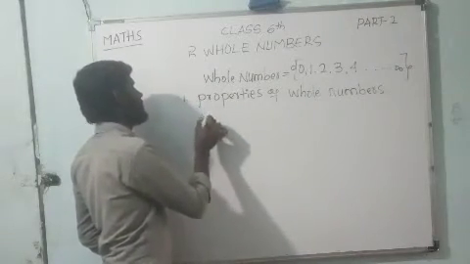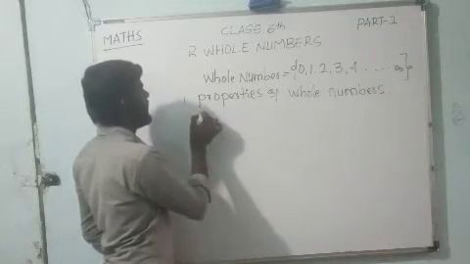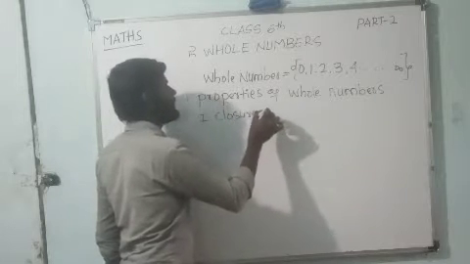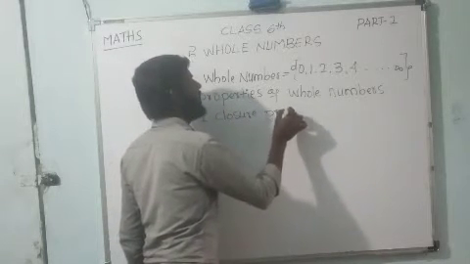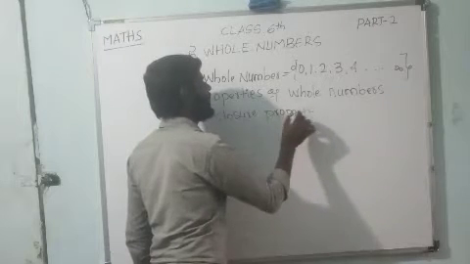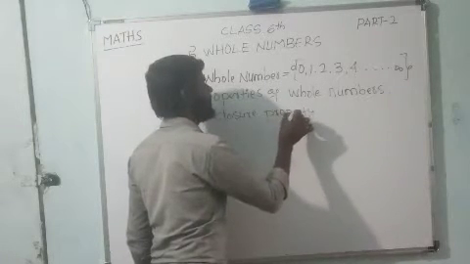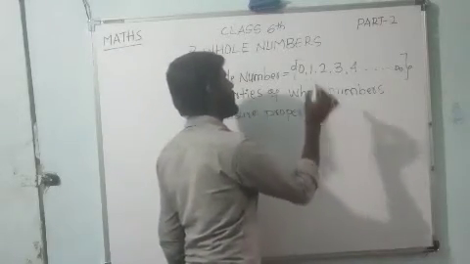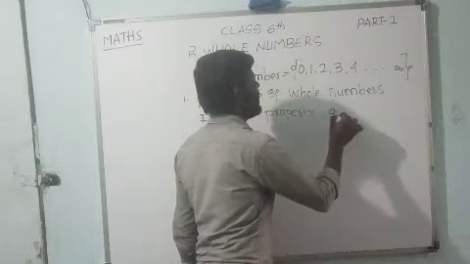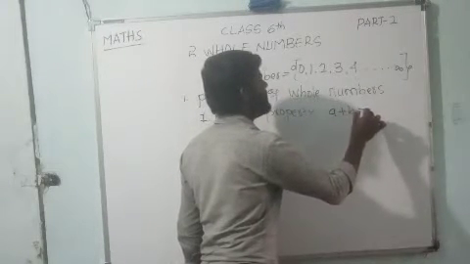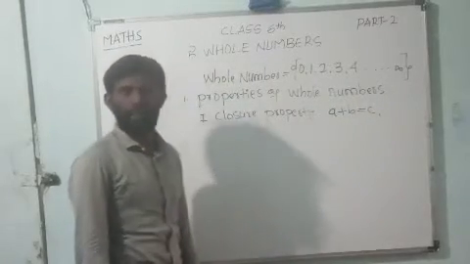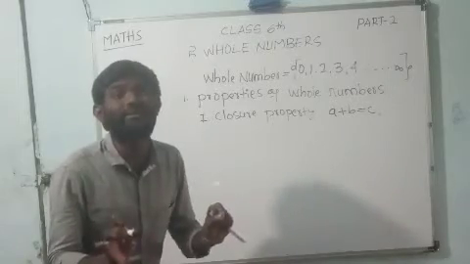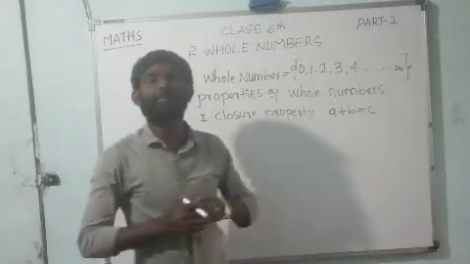Closure property, dear children, I already explained. The closure property indicates that a + b = c, which means the sum of any two whole numbers is again a whole number.